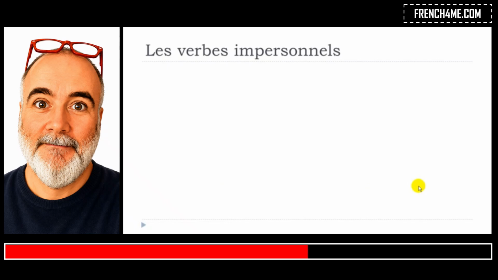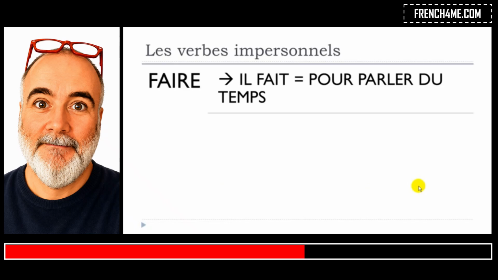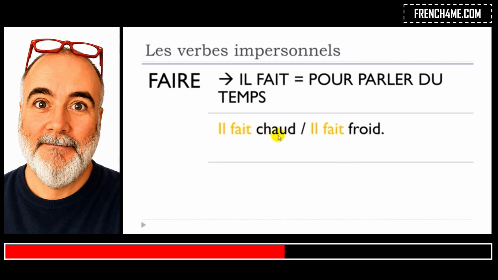All right. Second example is faire, and it's really useful. So il fait, if you want to talk about the weather, pour parler du temps. For instance, il fait chaud, chaud, warm, hot. So if you want to say it is hot, it is warm, that's the structure you will have to use. Same thing if you want to say that it is cold, froid is cold, il fait froid.